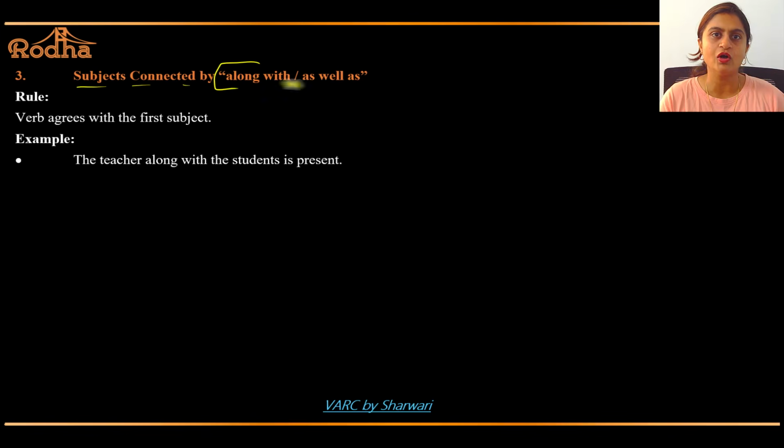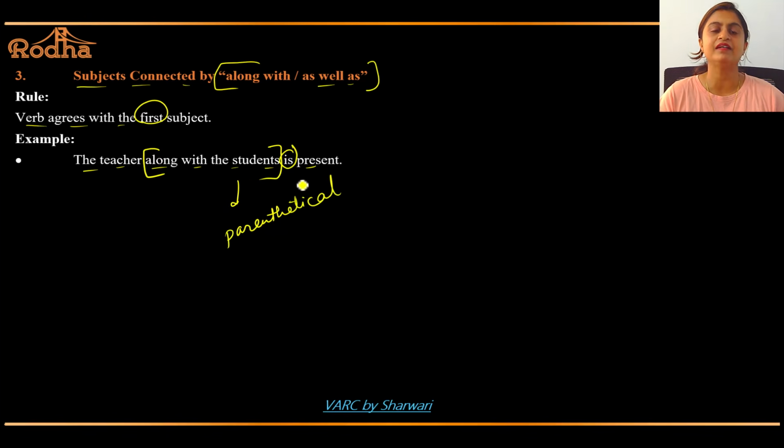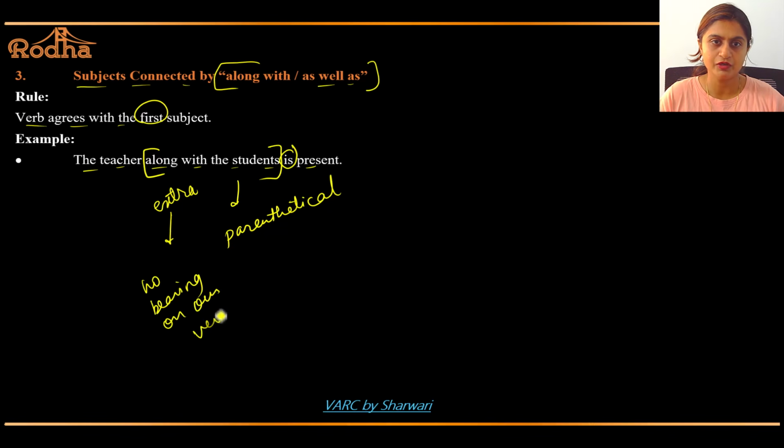Subjects connected by along with, as well as. Okay. Verb agrees with the first subject. The teacher along with the students is present, because this becomes parenthetical. This becomes parenthetical means you can put that in brackets. It means it's extra. This extra part shouldn't have any bearing on your verb. So the verb will agree with this subject. Clear?